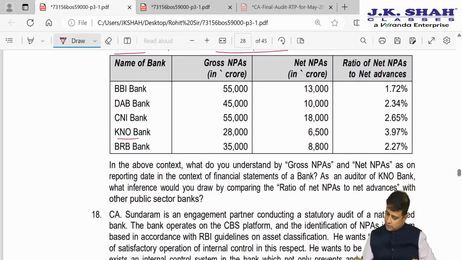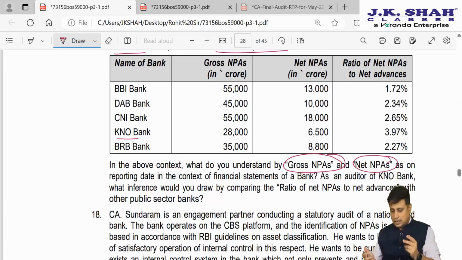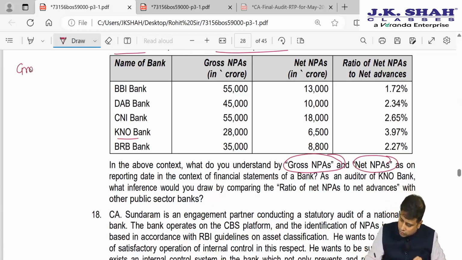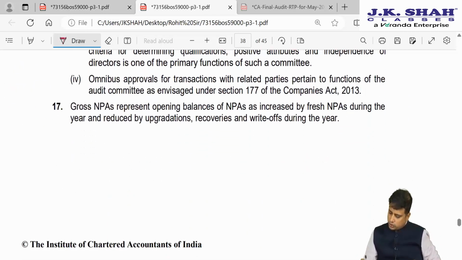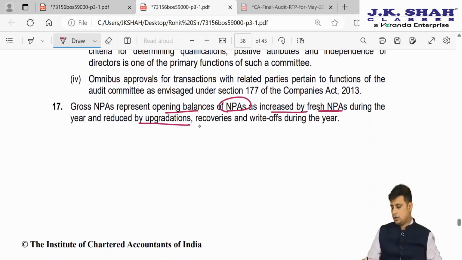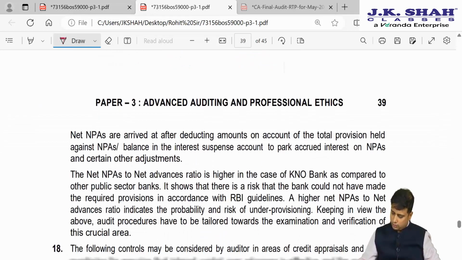In the above context, they are asking what do you mean by gross NPA and net NPA? See, it is like gross depreciation and net, so gross assets, net assets. What do you mean by gross? So gross is nothing but the opening NPA. Then what you will do is add NPAs during the year less the accounts which are not NPA, and hence eventually what you will get is net NPA. So gross NPA is the opening balance increased by fresh NPA during the year and reduced by upgradation, recoveries and write-off during the year.